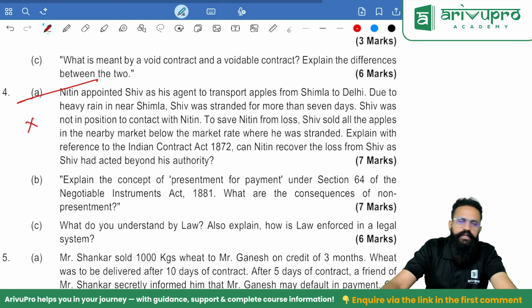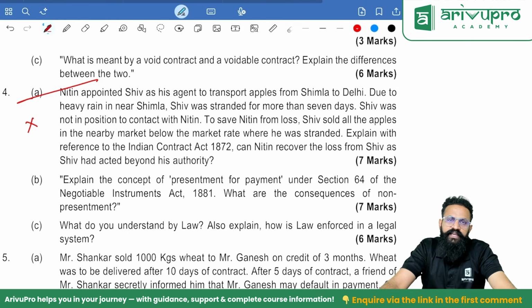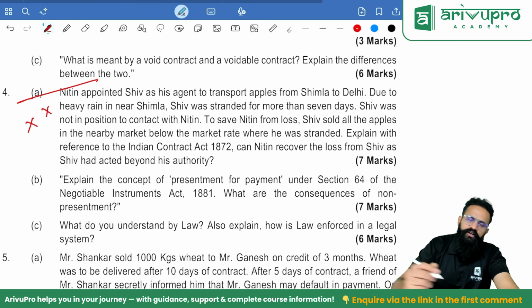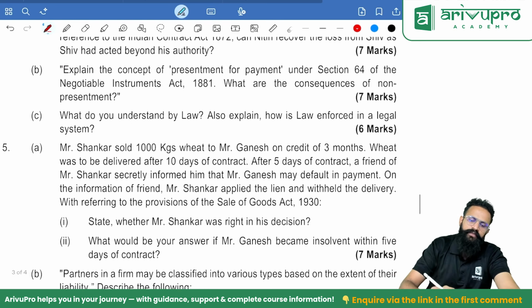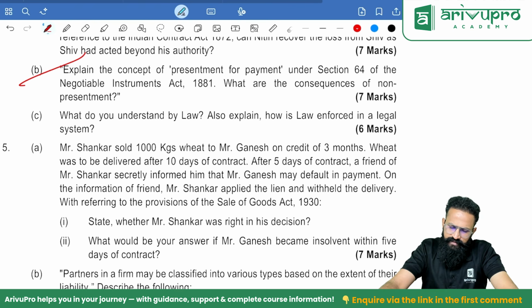Not possible, people. Agency by necessity. If at all the agent is not in a position to speak with the principal, and the agent has resorted to the best possible alternative action, whatever the agent does, people, the principal will be liable. So the principal cannot recover the loss from the agent. Agent by necessity. Explain the concept of presentment. What do you understand by law?